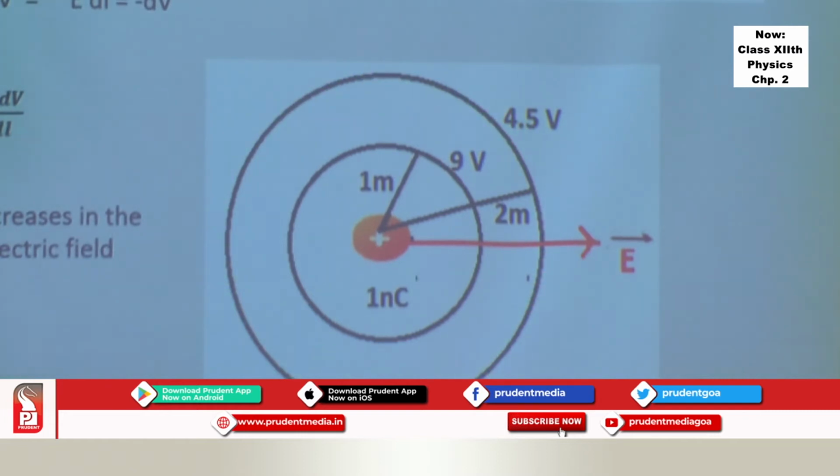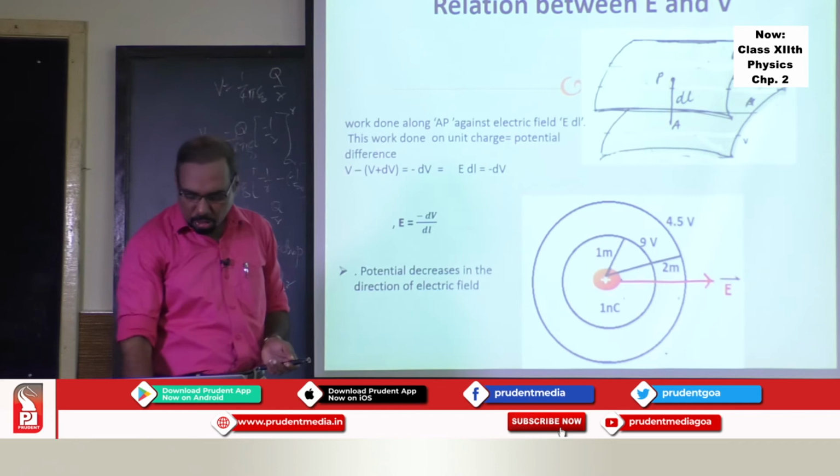At any point near the charge at 2 meters, potential will be same. So this is the equipotential surface at 2 meters. This is the equipotential surface at 1 meter, and if you see in the direction of electric field, potential is decreasing. That's a nice thing to observe. So that's the underlying point you should remember.